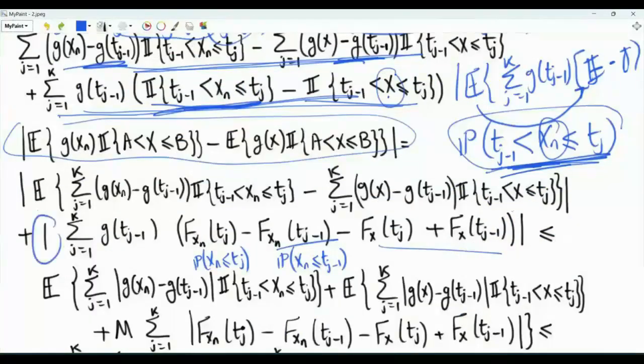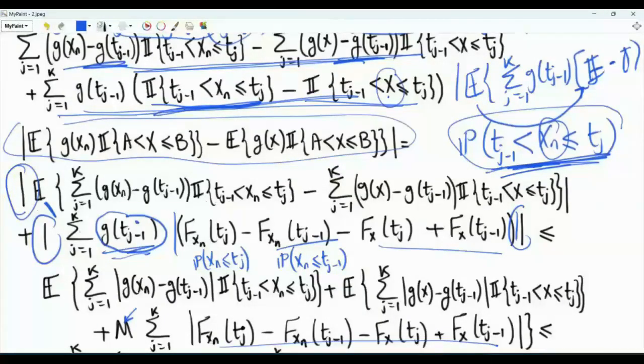If we apply the triangle inequality to the magnitude of this sum, then this is upper bounded by the sum of the magnitudes. The magnitude of the function g, because it is a bounded function that is less than or equal to m, we can upper bound it by m and take m outside the summation. Inside the summation, we will have the magnitude of those terms. For this magnitude here, we can apply the triangle inequality for expectations. The magnitude of the expectation is less than or equal to the expectation of the magnitude.